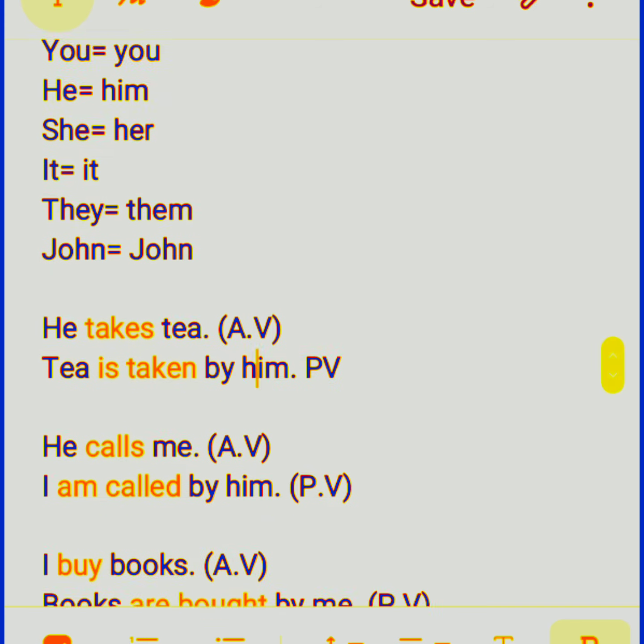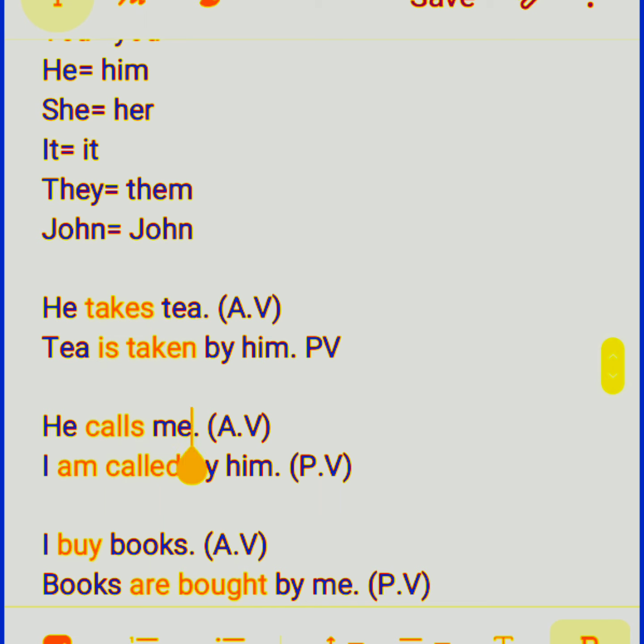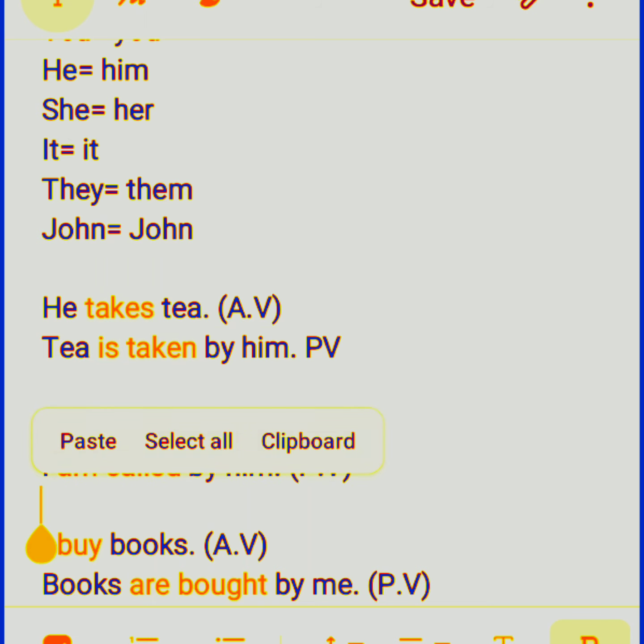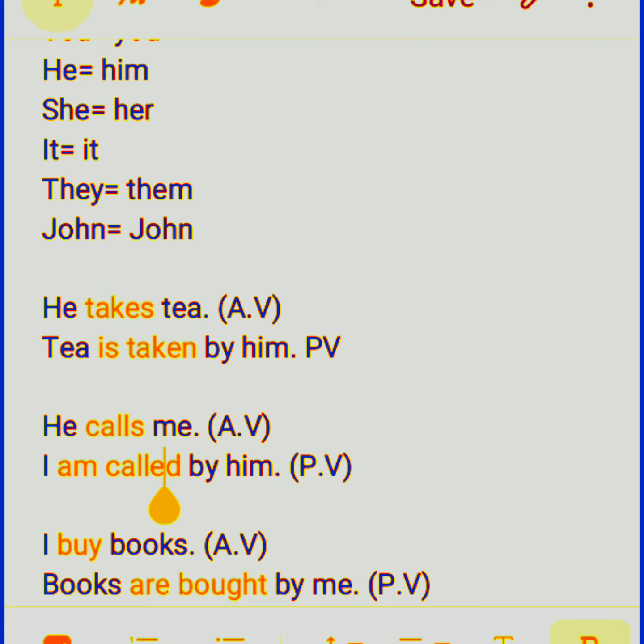This is passive voice. Suppose he calls me. Now he is in the subjective case, subject case. If it goes at the place of object, then it is converted into him, the objective case. And when me comes at the place of subject, it is written in the subject case, nominative case, and me becomes I. So he calls me becomes I am called by him.